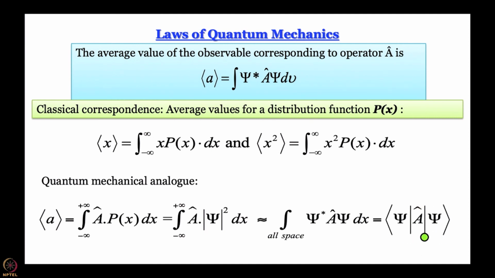The second line is actually not required, but it is there just so that it looks symmetric. It is alright if I do not even write this second line, but this is how in bracket notation we represent this integral. And the take home message from this slide is how to find an average value. This average value is also called the expectation value, and what it means is that you perform a large number of measurements. Remember from the last module what happens when you perform measurements successively. We are not talking about that.